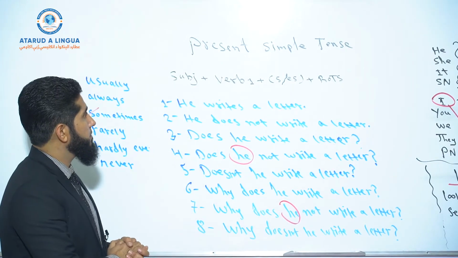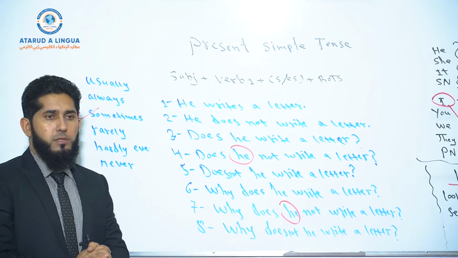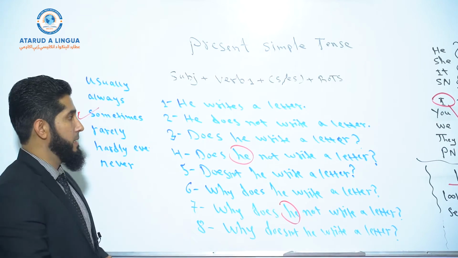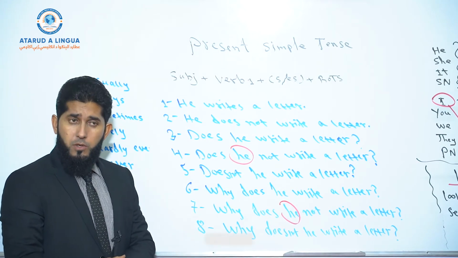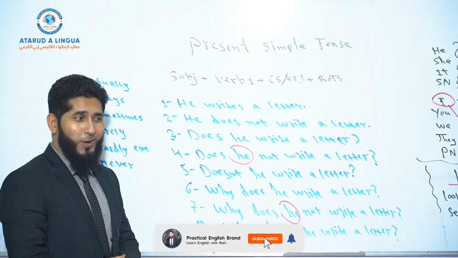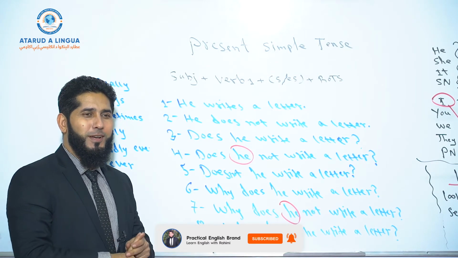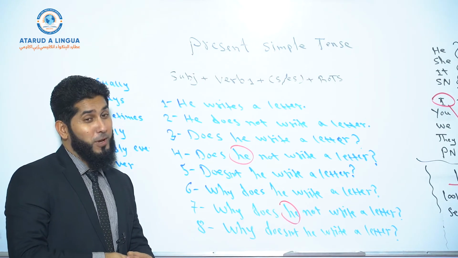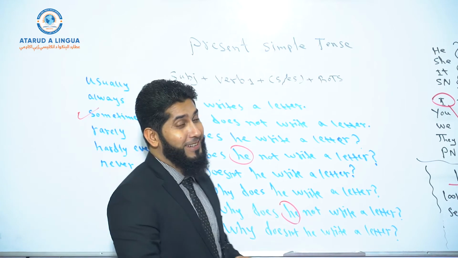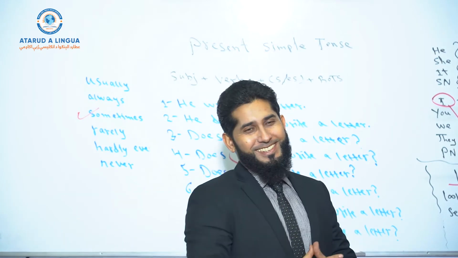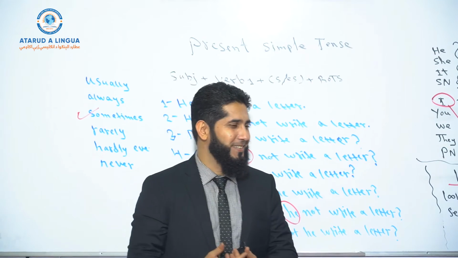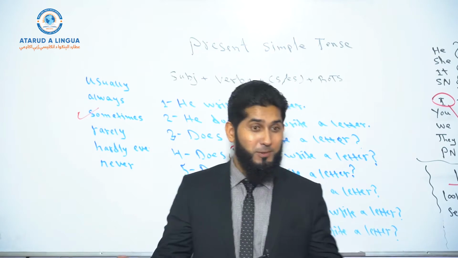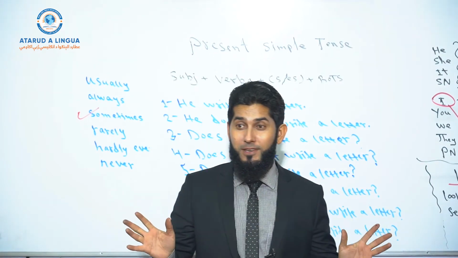Any questions? Any questions regarding simple present tense or present simple tense? Is everything clear? Yes. Are you sure? Yes. Okay. So there are 2 possibilities. Either you understood everything, that's why you don't have any questions, or you didn't understand anything. That's why you don't have any questions, okay? So there are 2 possibilities, right? Which one is correct? You understood everything? Okay. No questions at all?